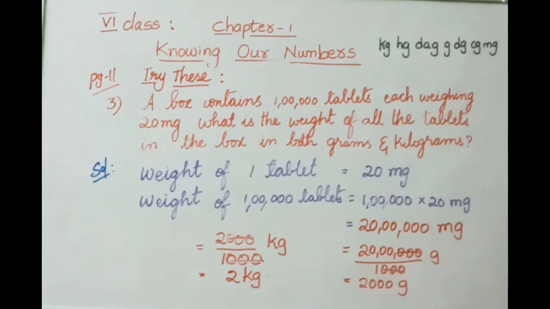See now, overall what answer did we get here? 1 lakh tablets in milligrams, that is 20 lakh milligrams. Now this milligram when we convert into grams we got 2000 grams. Again this grams we convert into kilograms, we got 2 kilograms. Overall the weight of 1 lakh tablets is 2 kilograms.